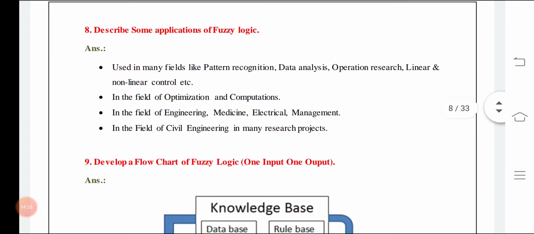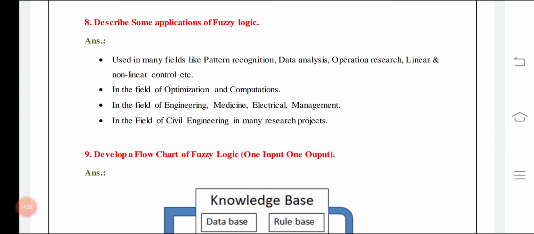Various applications of fuzzy logic are there. For example, in terms of pattern recognition, and some other category based answers are also there. In the field of optimization and computation, in the field of engineering, medicine, electrical and management, in the field of civil engineering, and various other fields it is being used.